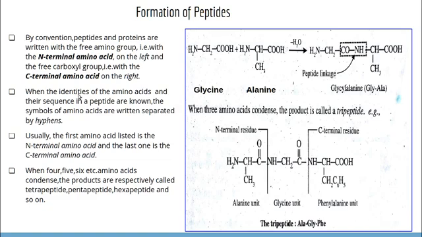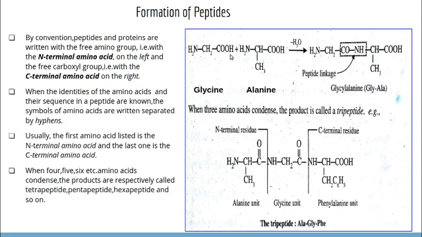When the identities of the amino acids and their sequence in a peptide are known, the symbols of the amino acids are written separated by hyphens. That means you have to exhibit the identity of the peptide by giving the 3-letter symbol or 1-letter symbol. Here we have two amino acids, glycine and alanine.